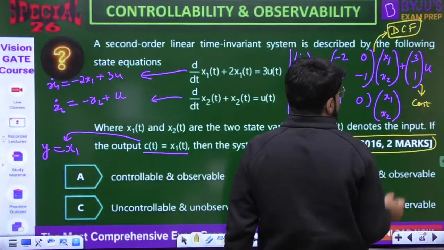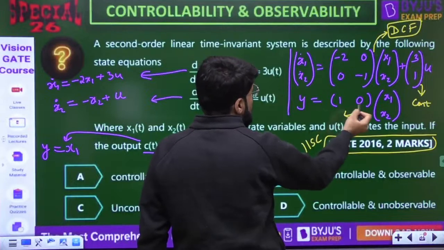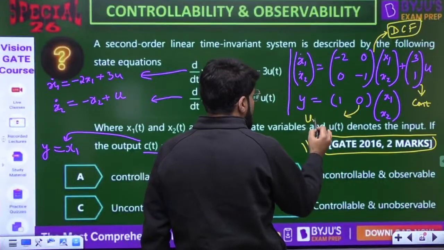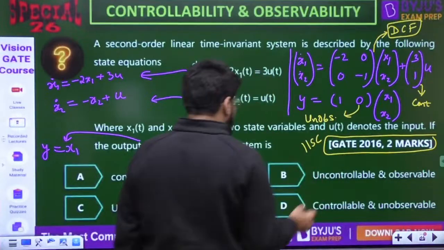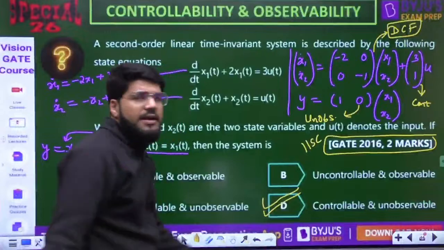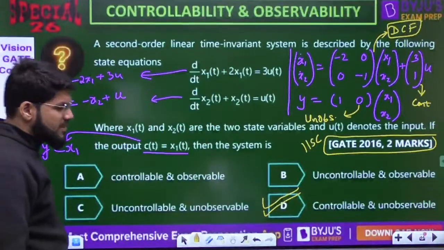No Kalman's test required. Now I'll look into the C matrix. Both should be non-zero, but one of them is 0. So the system is not observable. It is controllable but not observable. Answer is D. I get 2 marks easily.